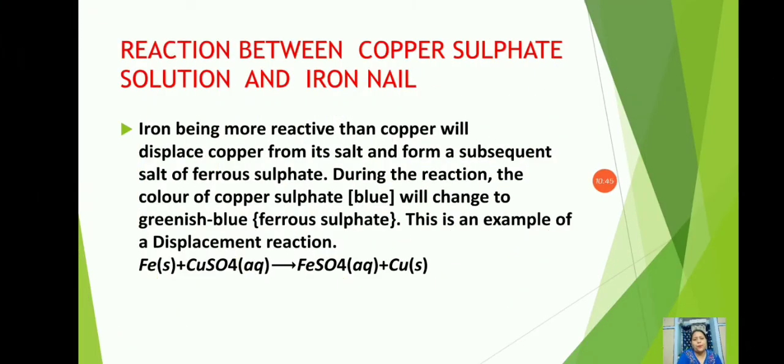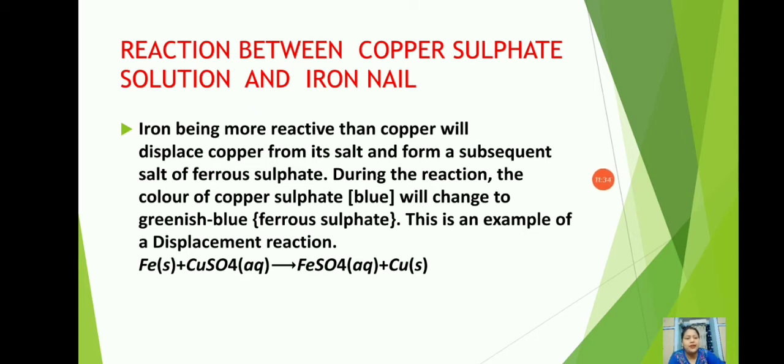So, reaction between copper sulfate solution and iron nail. This is yet another example of chemical change. Clear? So what happens in this reaction? Iron, being more reactive than copper, will displace copper from its salt and form a subsequent salt of ferrous sulfate. During the reaction, the color of copper sulfate, which is blue, will change to greenish blue. This is an example of a displacement reaction. So what happens actually in this reaction, students? The iron, being the most reactive metal, displaces the copper from its salt solution.